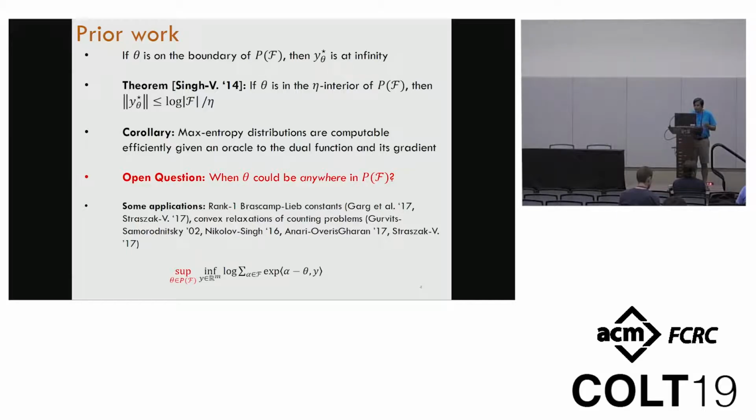The way this is used in many of these applications is that there's an outside optimization problem, which is an optimization over the entire polytope. And because of this supremum outside, you really cannot guarantee the assumption that is required in this theorem with Mohit Singh. So you really need to know the bound on the optimal solution everywhere.